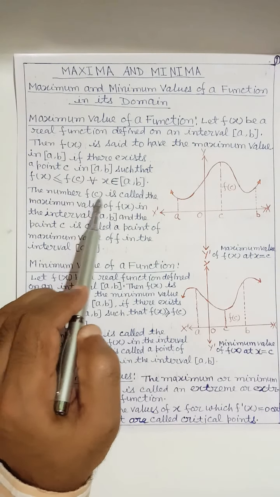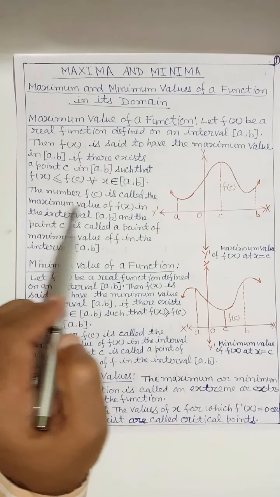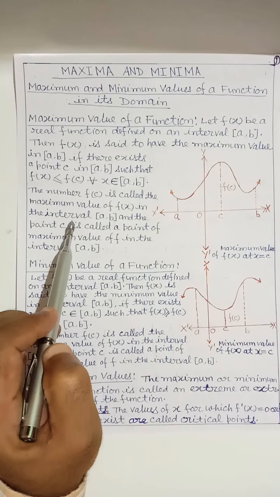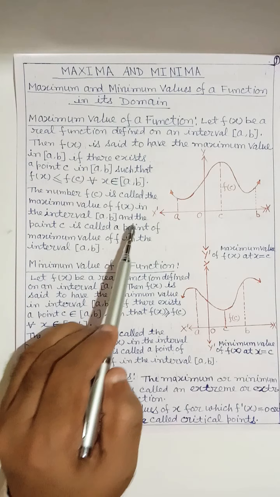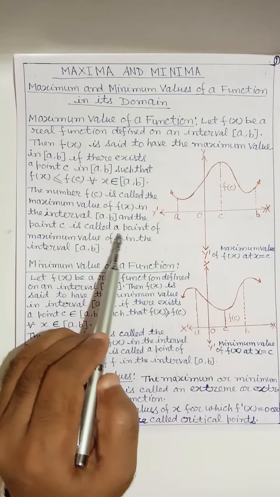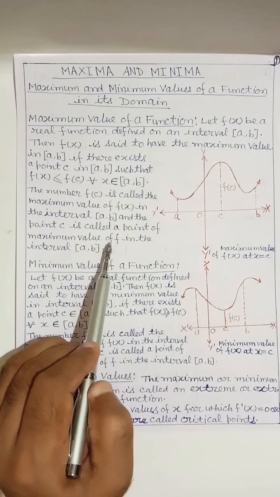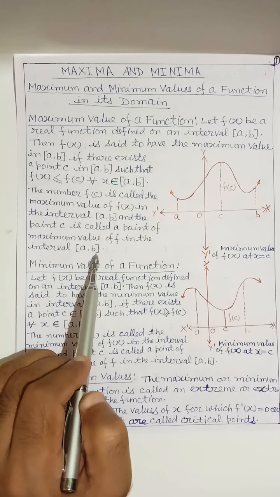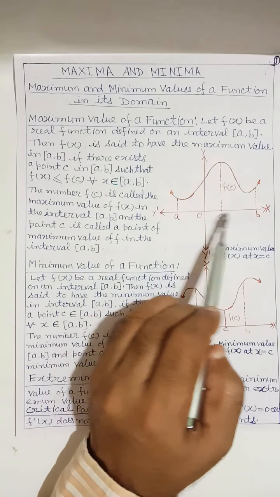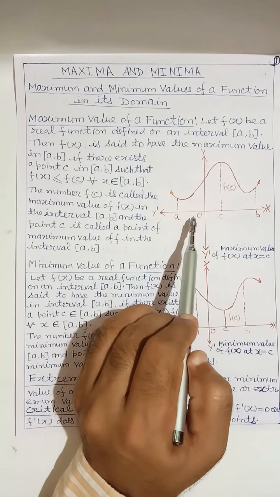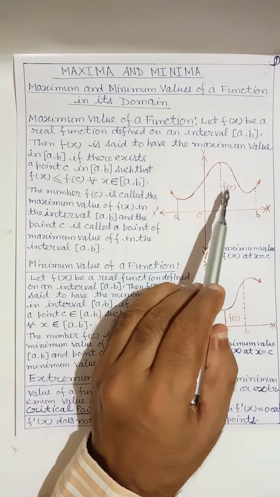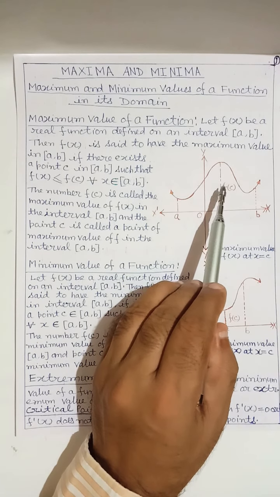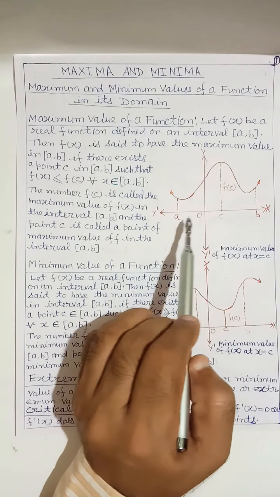The number f(c) is called the maximum value of f(x) in the interval [a, b], and the point c is called a point of maximum value of f in the closed interval [a, b]. We can see from the given figure, here f(c) is the maximum value of f(x) in the interval [a, b].